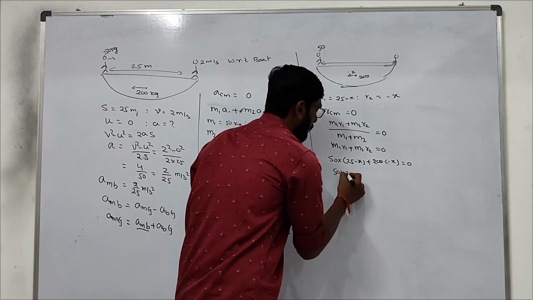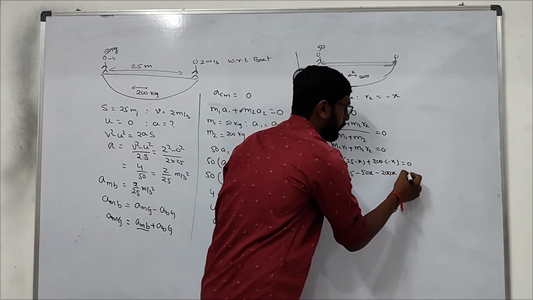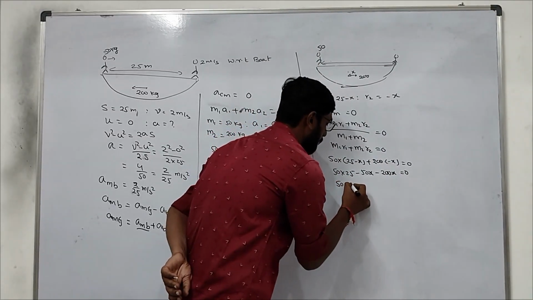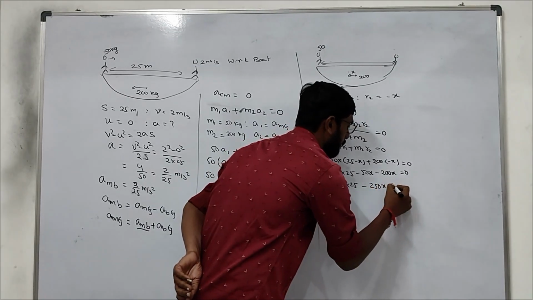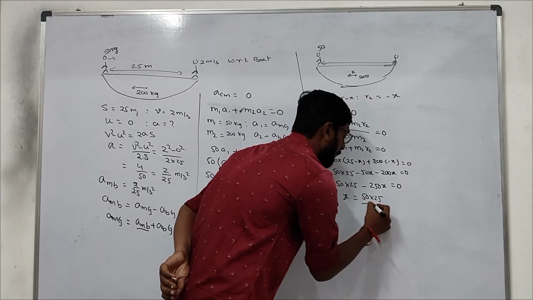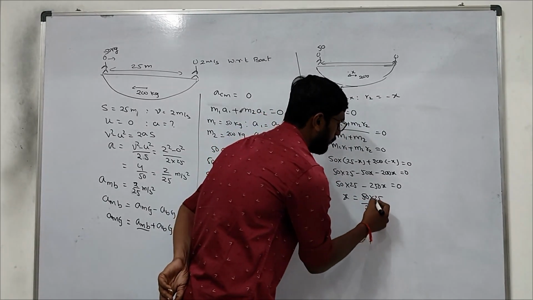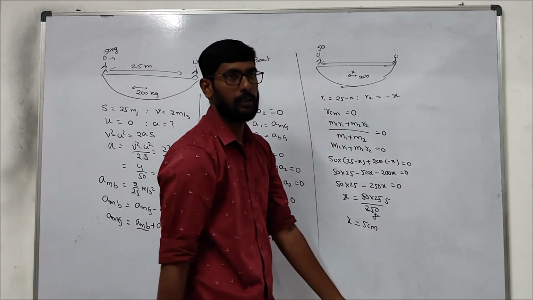So 50 into 25 minus 50x minus 200x equals 0. Right? You keep this as 50 into 25 only, minus 250x equals 0. So x equals 50 into 25 by 250, so x equals 5 meters.